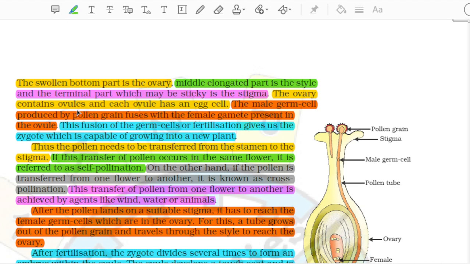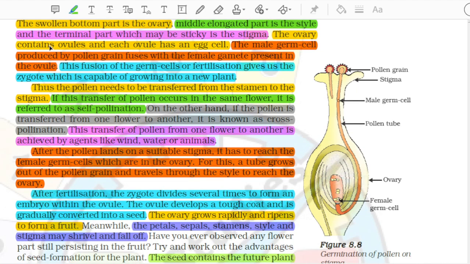The ovary contains ovules and each ovule has an egg cell. The male germ cell produced by pollen grain fuses with the female gamete present in the ovule. This fusion of the germ cells, or fertilization, gives us the zygote which is capable of growing into a new plant. Thus the pollen needs to be transferred from the stamen to the stigma.